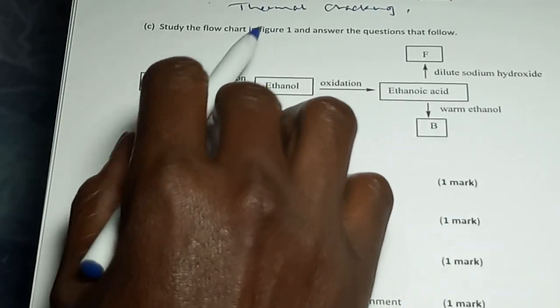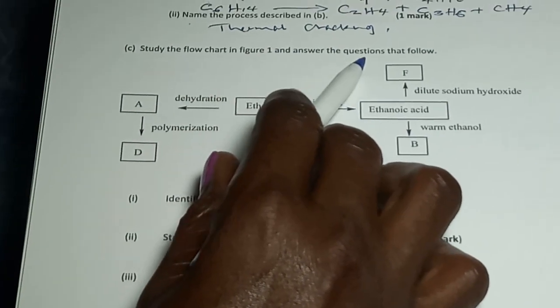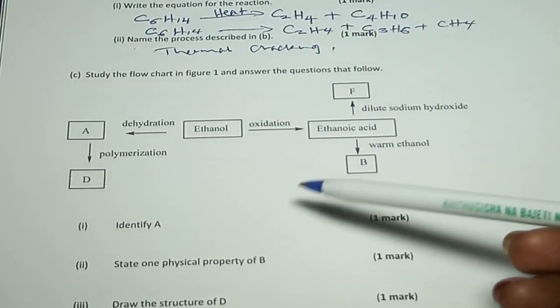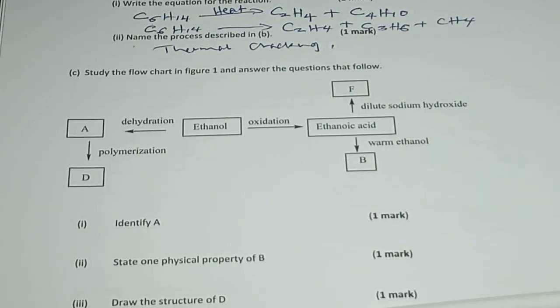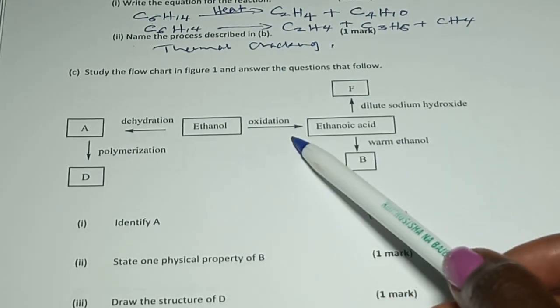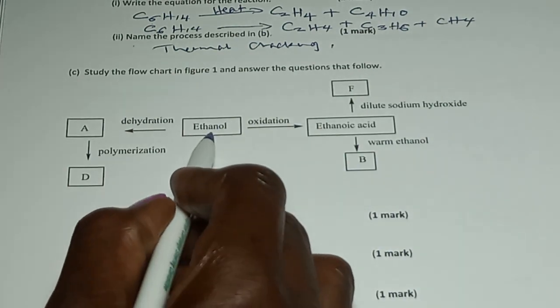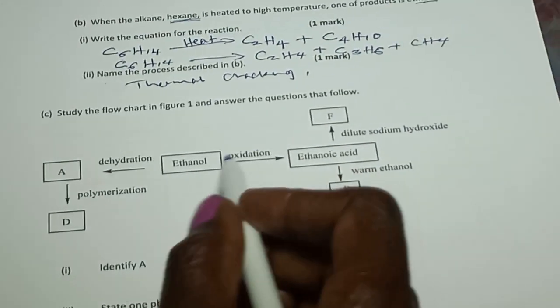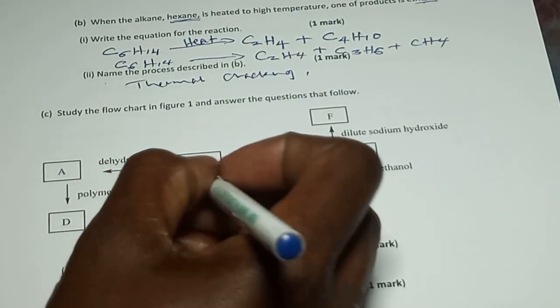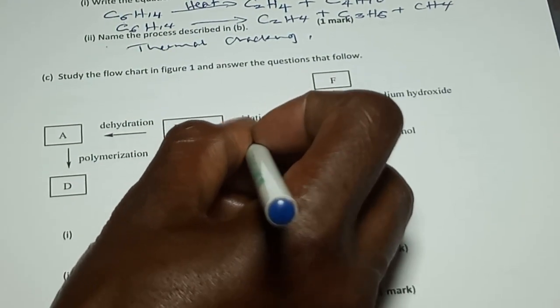Well, part C, study the flow chart in figure 1 and answer the question that follows. Before you go to the questions, you study the flow chart, and answer all the questions that you can before attempting the question. So you can start anywhere in the flow chart. If we start at ethanol, we can go to ethanoic acid by a process called oxidation. It's important to just write the structure here. Ethanol is an alcohol with an OH.